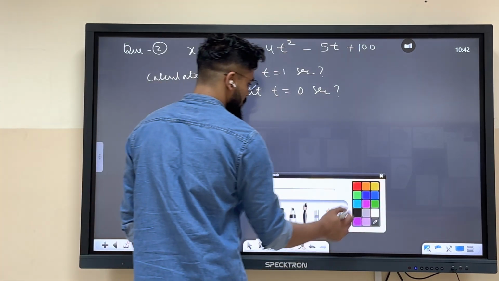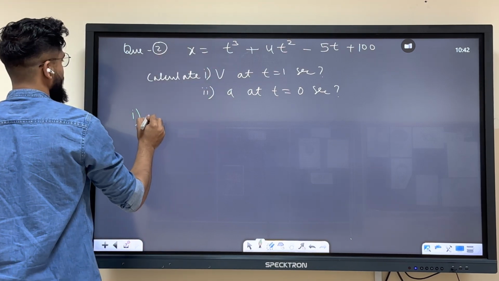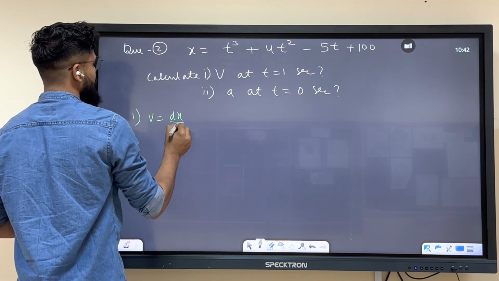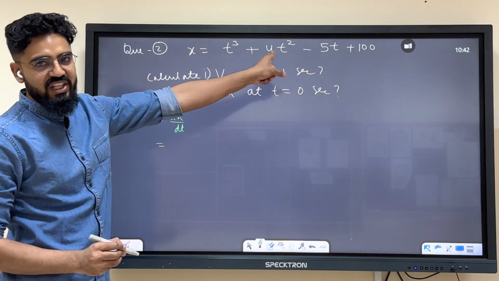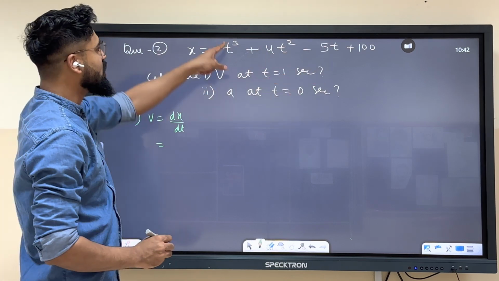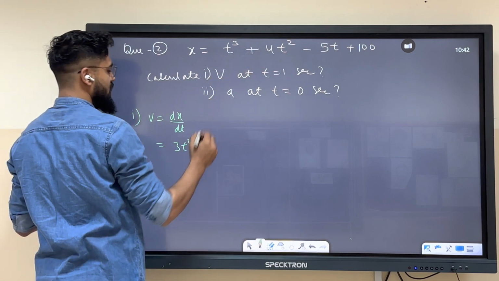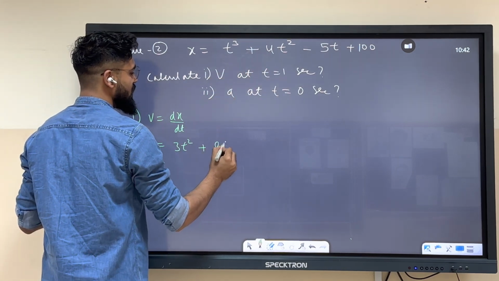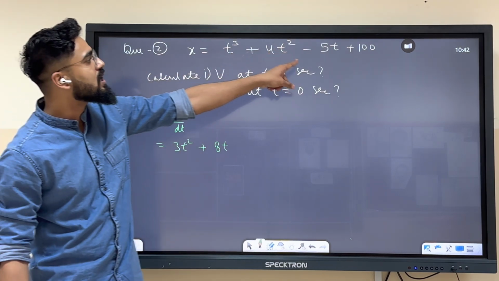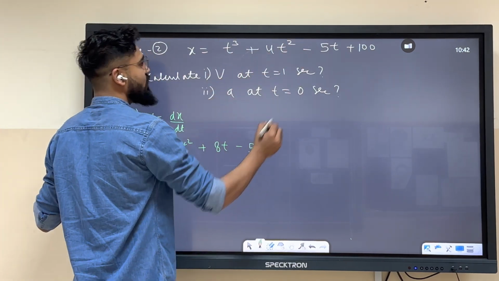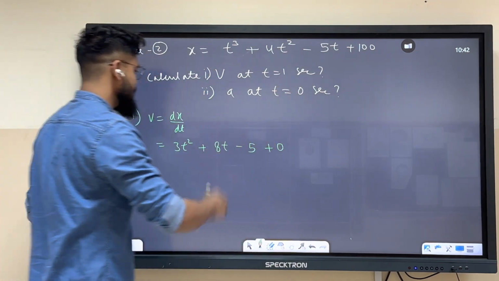Are you all getting the answers? Are you ready? Okay, my friend. So velocity equals to dx by dt. If we are doing the differentiation, t cube, this differentiation is 3t square, my friend. Over here, the differentiation will be 8t. Differentiation of negative 5t is just negative 5, differentiation of 100 is 0. Are we getting it? Yes.